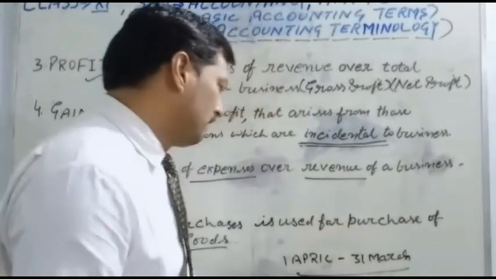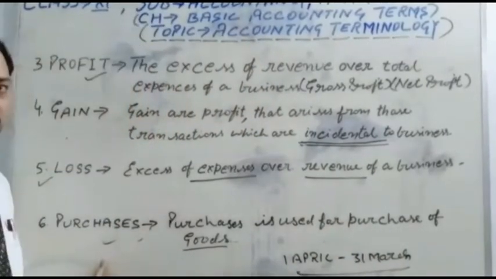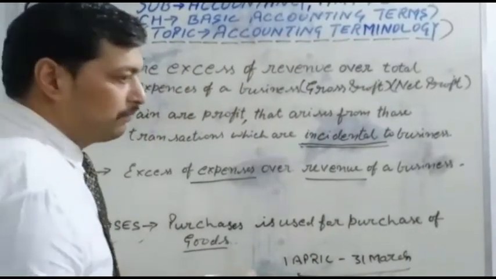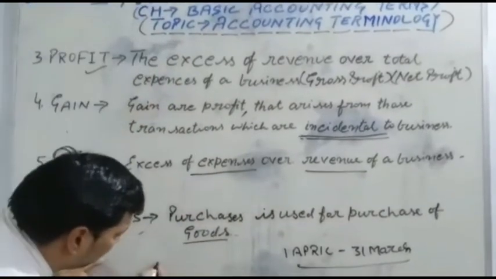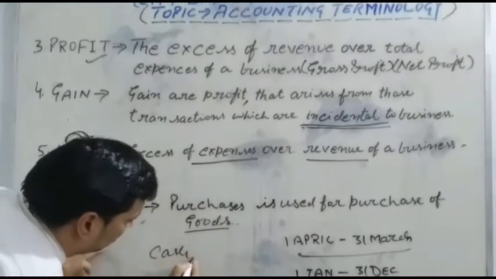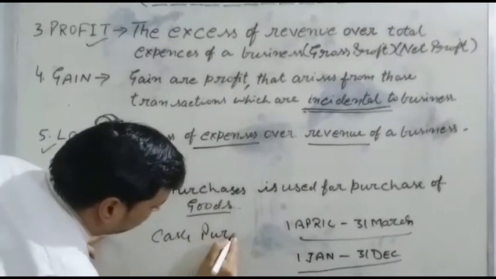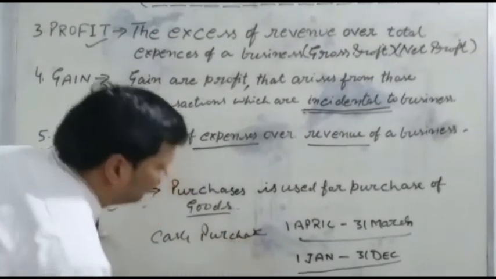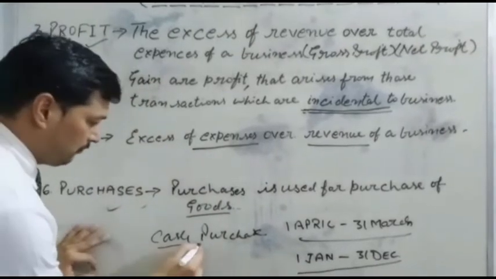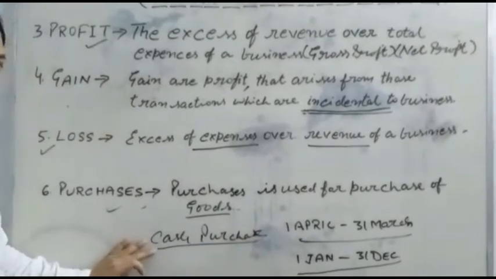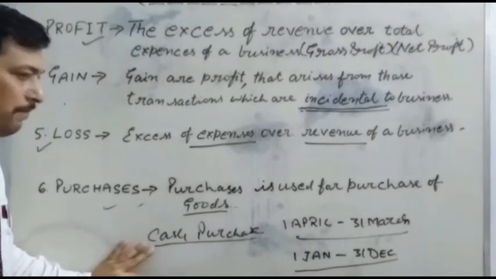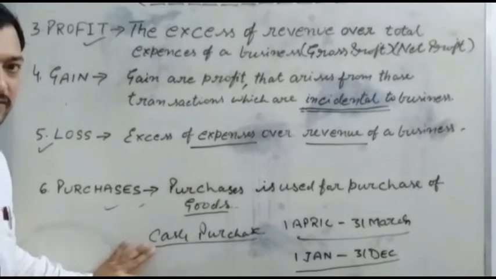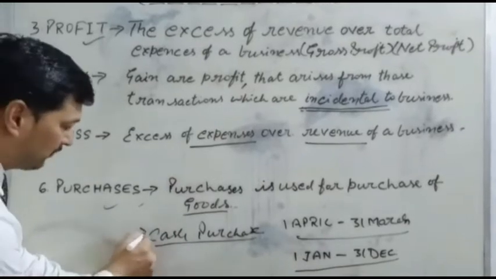It is called purchases. And there are two types of purchases. First is cash purchase. When the businessman buys the goods on a cash basis, it is called a cash purchase.